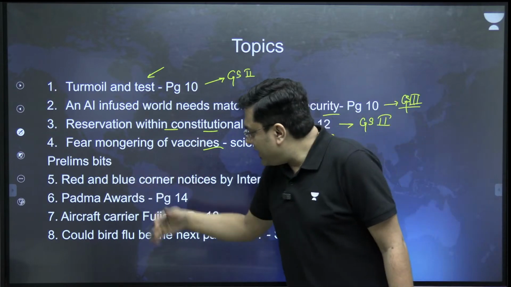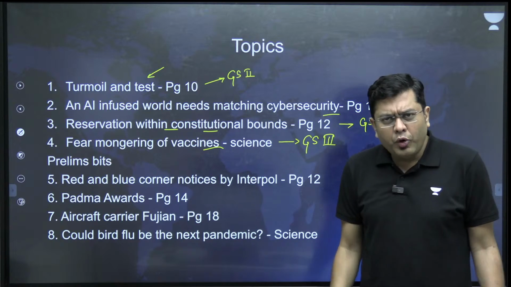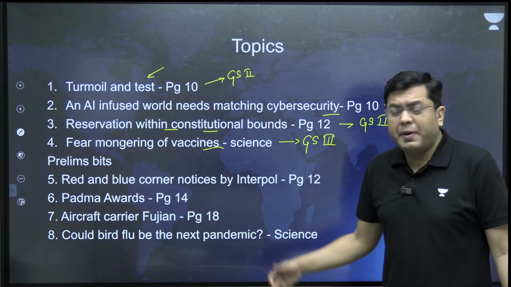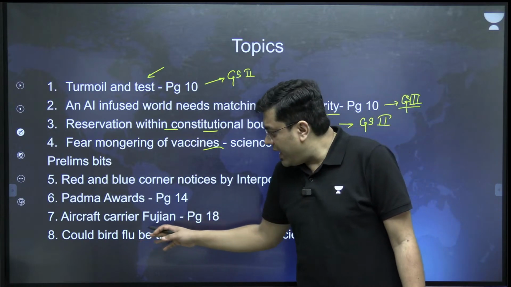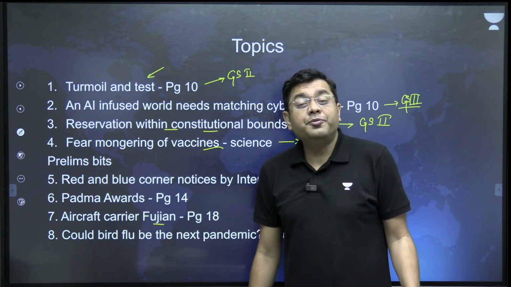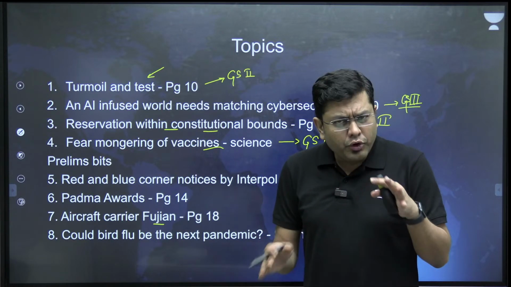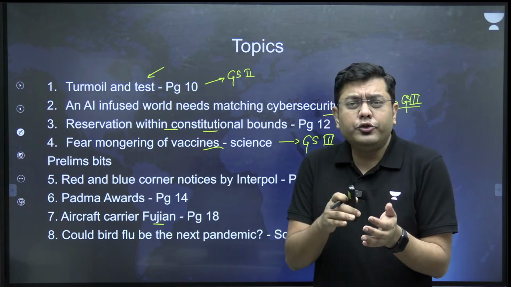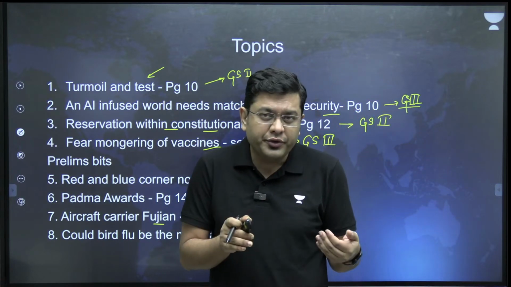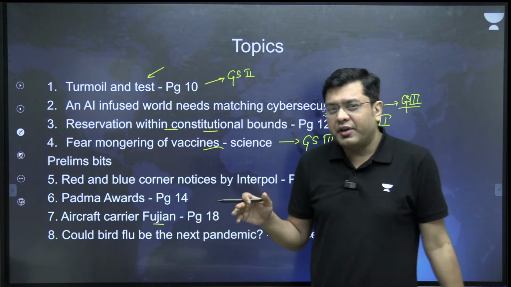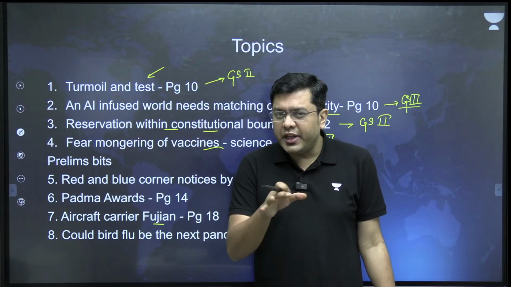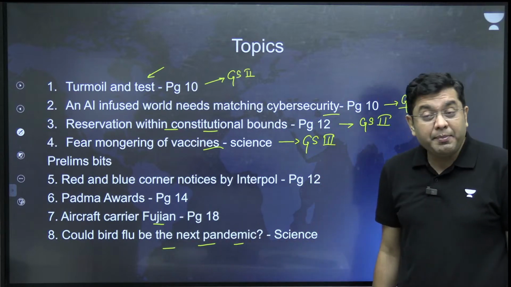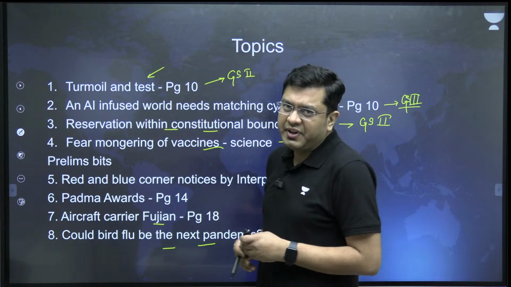Now, red and blue corner notices by Interpol, what they are, what is the difference between them, that is relevant for the prelims. Padma awards have been announced. Aircraft carrier Fujian has been launched by China. So what is the technology? What is this AMALS technology as compared to the STOBAR technology that India uses, and why is this particular aircraft carrier a game changer in the region of Indo-Pacific? And could bird flu be the next pandemic? That is again something we will analyze.